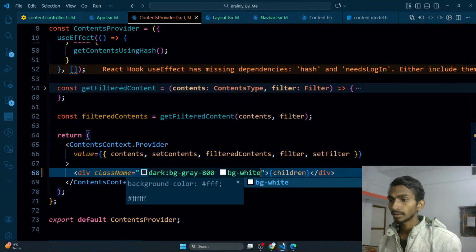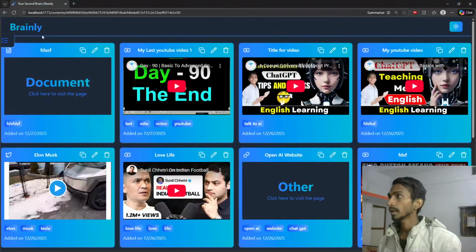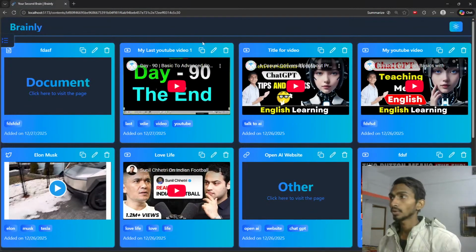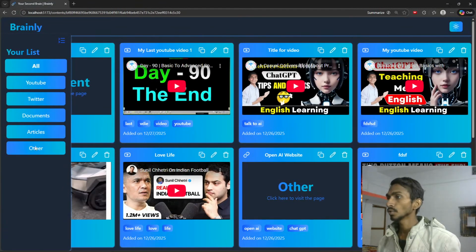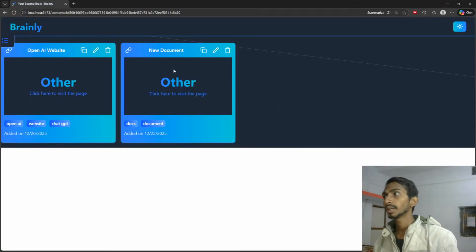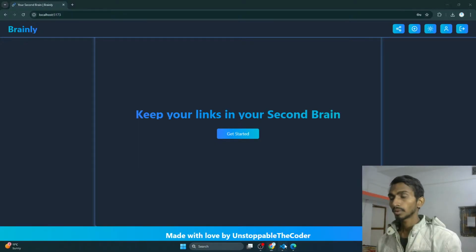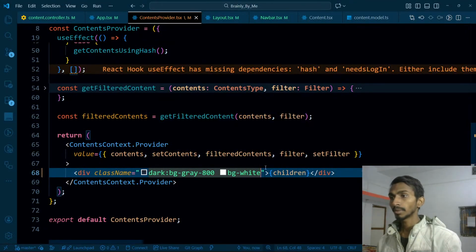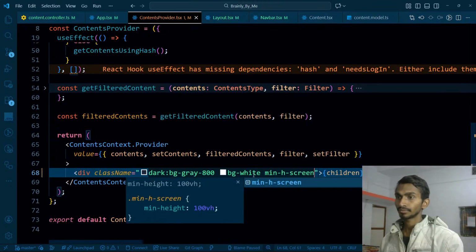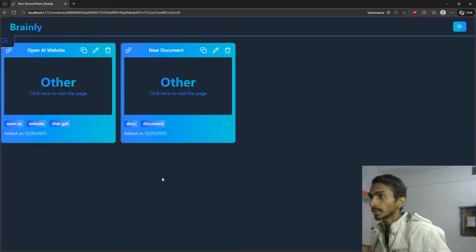Let's see how it's going to be looking. Let's go to this page. It looks like this right now, and it works fine. Dark mode, white mode, they are working fine. Let's go to other. One more thing: I want to make sure that minimum width, minimum height is going to be screen for this. How about right now? Right now it looks great, and that's what I wanted.